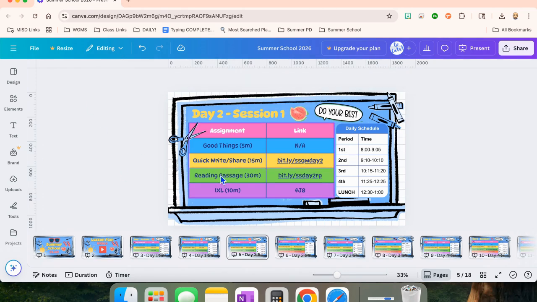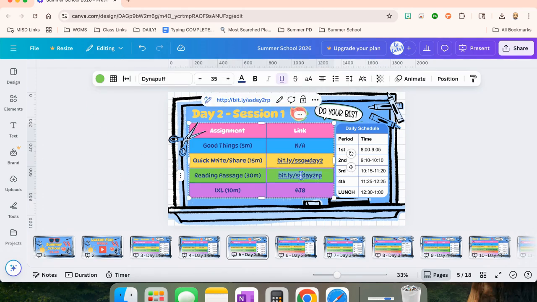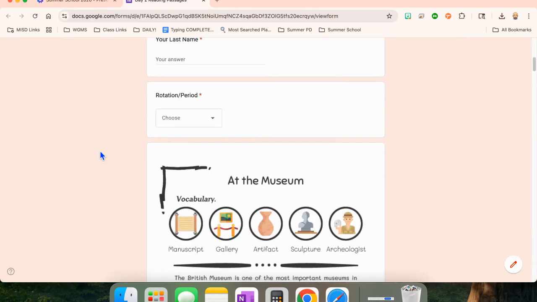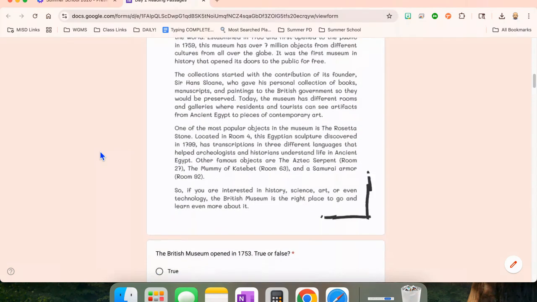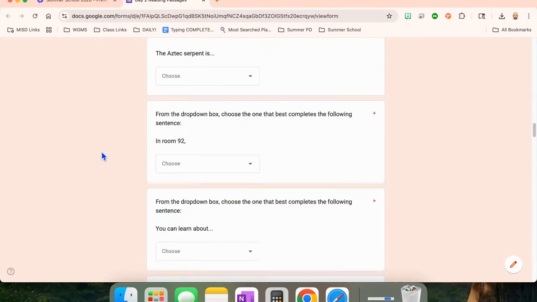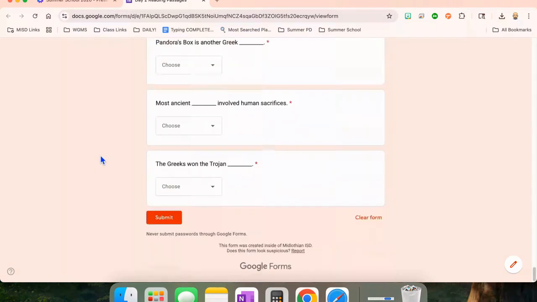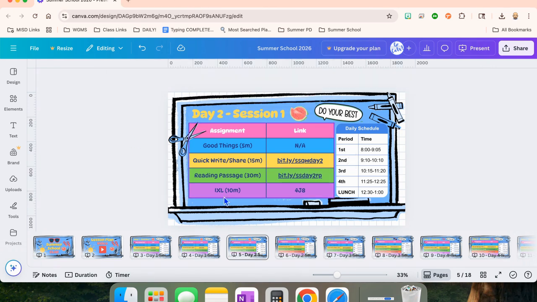Then they're going to do a reading passage. There's the bit.ly for them to type in. And reading passages basically look like this. Okay, there's a passage and there's questions for them to answer. There's another passage down here, and then there's questions for them to answer and submit. So that's what reading passages look like. And then they will do IXL for 10 minutes, entering this code 4J8 or a different one that we come up with, however we want to do IXL. Okay, so that's day two, session one.